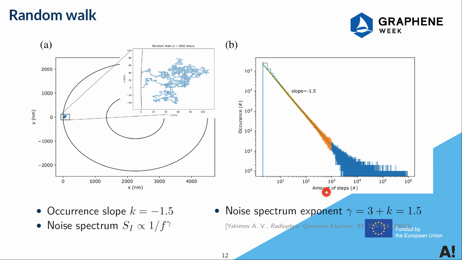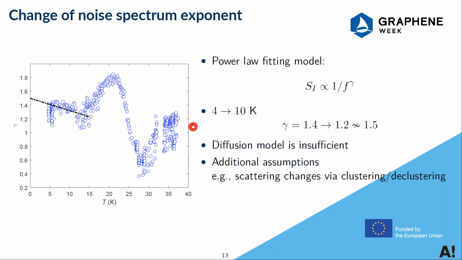And then the exponent is expected to be 1.5 based on this theory. However, from our measured data from 4 to 10 Kelvin, the exponent changes from 1.4 to 1.2, which is not exactly equal to 1.5. That means only diffusion cannot explain this kind of change.